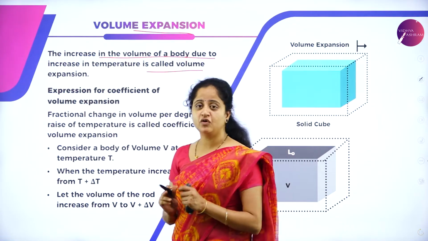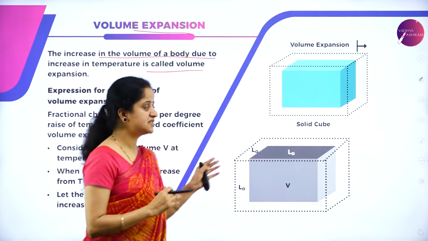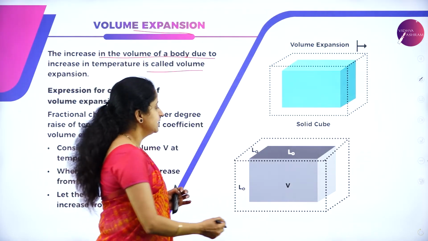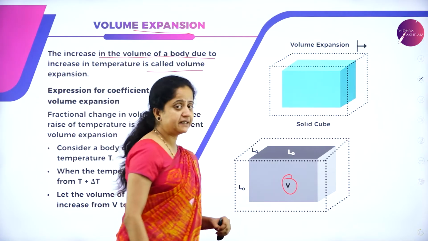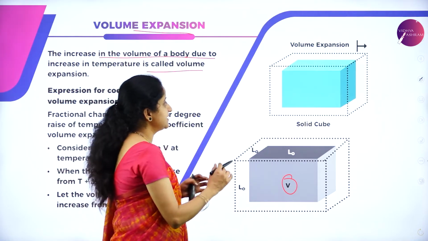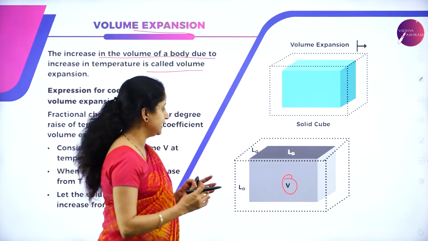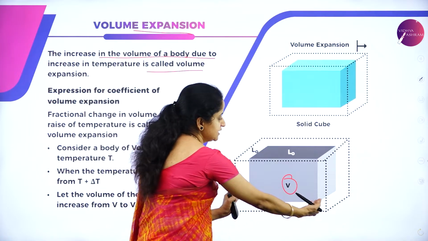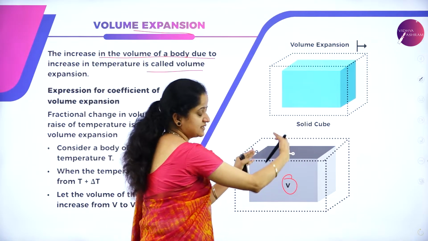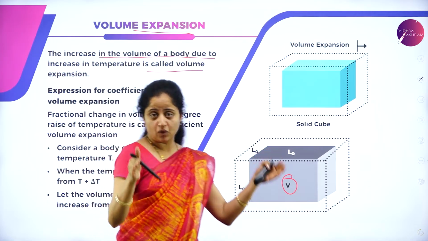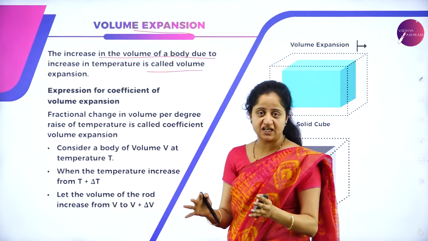And to understand the expression for coefficient of volume expansion, let's look at the diagram. Here V is the volume of an object at temperature T. As the temperature increases from T to T plus delta T, we can observe the variation in length, breadth as well as height, so that the entire volume of the object will change.